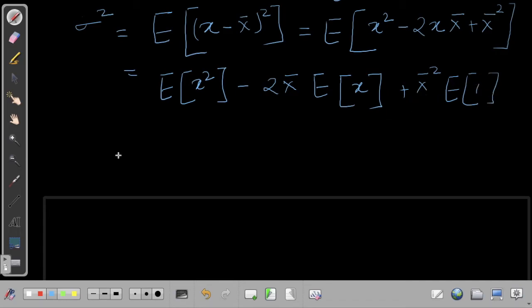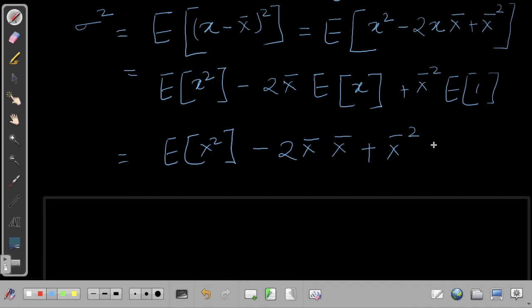Okay, so this will be E of x square, and E of x is the mean, so you will get x bar, giving 2 x bar times x bar, plus x bar square, and E of 1 is equal to 1.